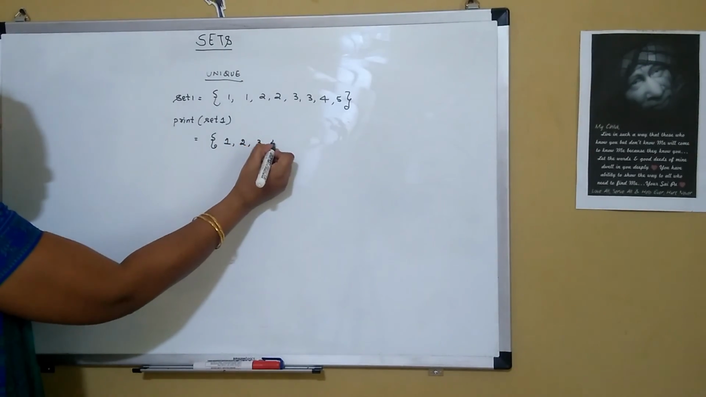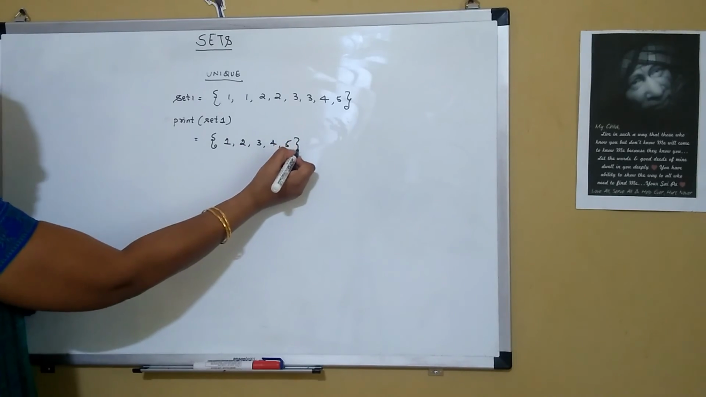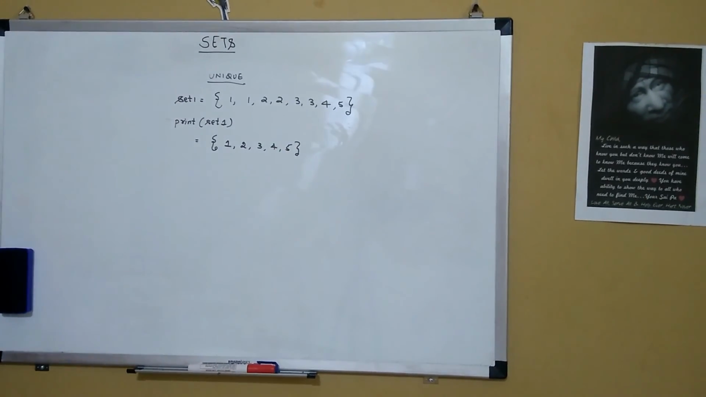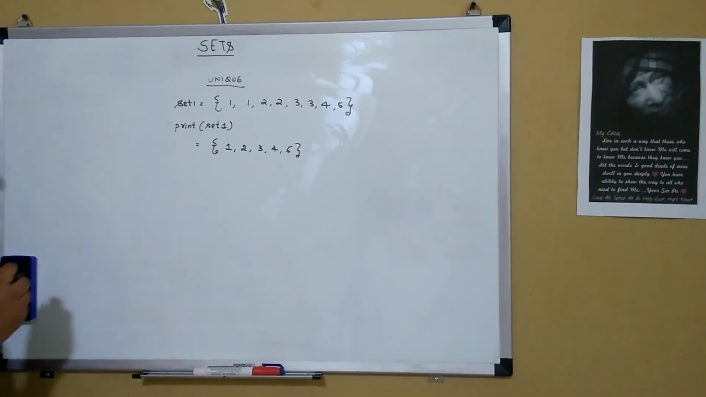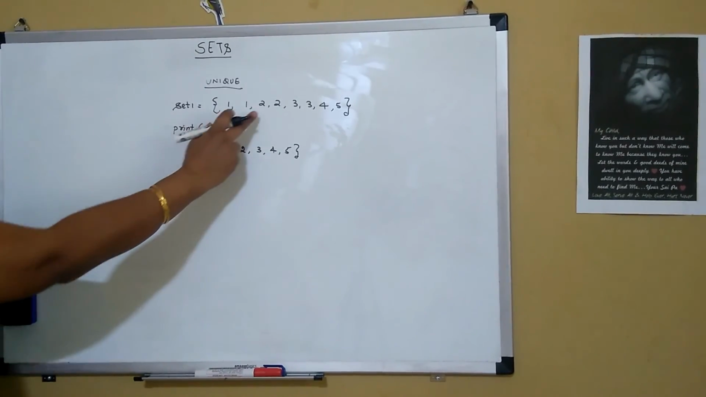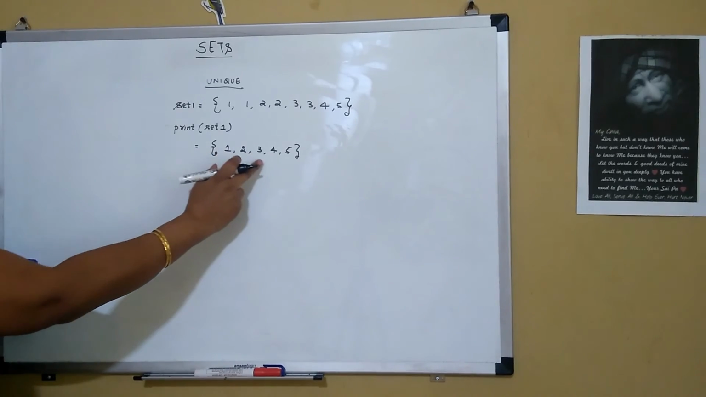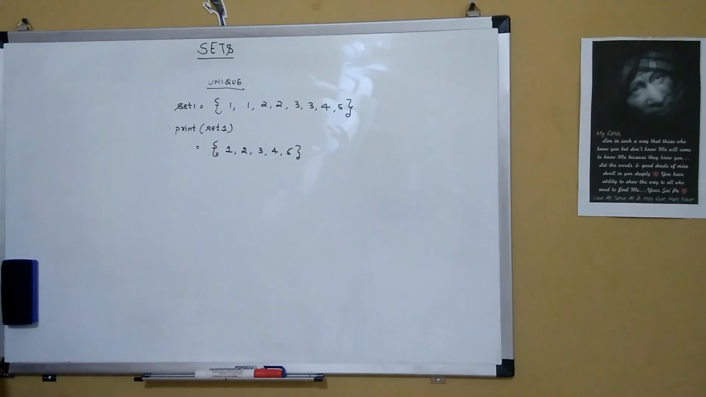2, 3, 4 and then 5. So it gets printed only once. So duplicates have been removed in this particular scenario. Sets cannot have duplicate values. Their items are unique in nature.